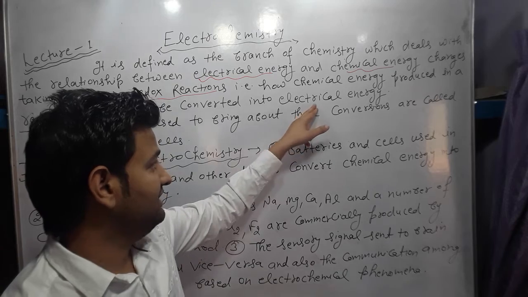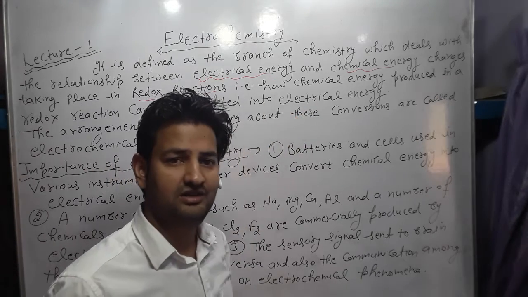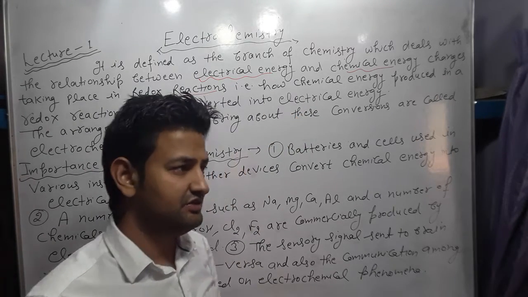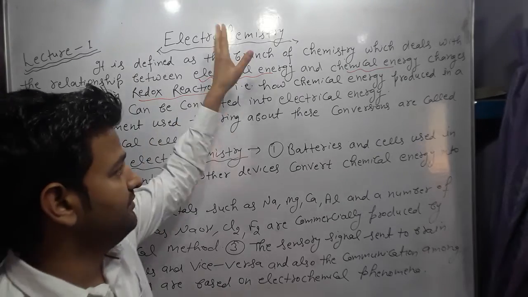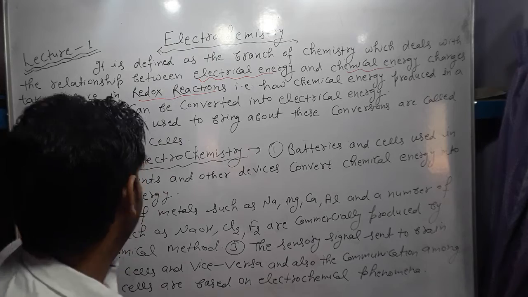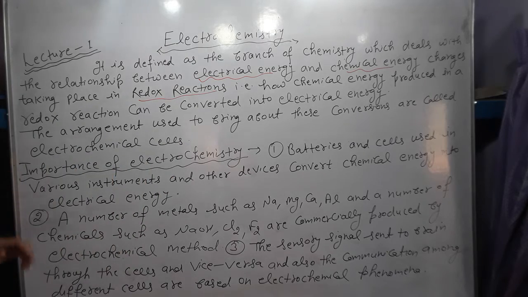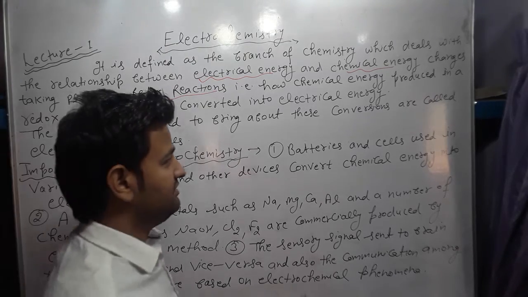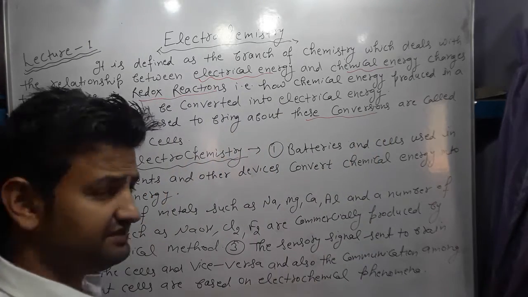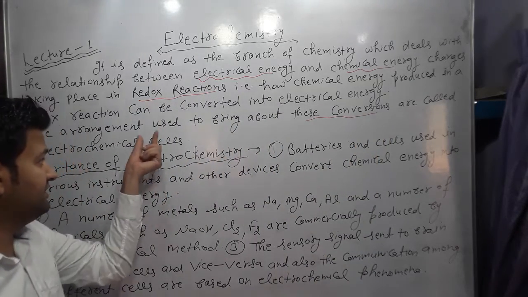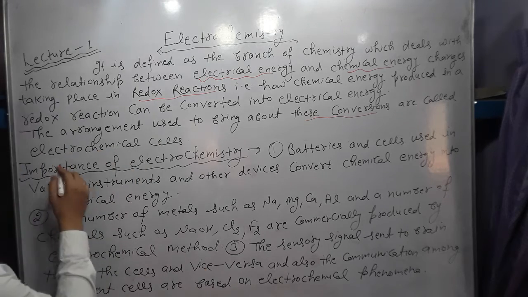And when electrical energy is applied on the chemicals to produce chemical energy which is non-spontaneous, all these are studied under the name electrochemistry. The arrangement used to bring about these conversions, how these conversions can be carried out, these arrangements are called the electrochemical cell.